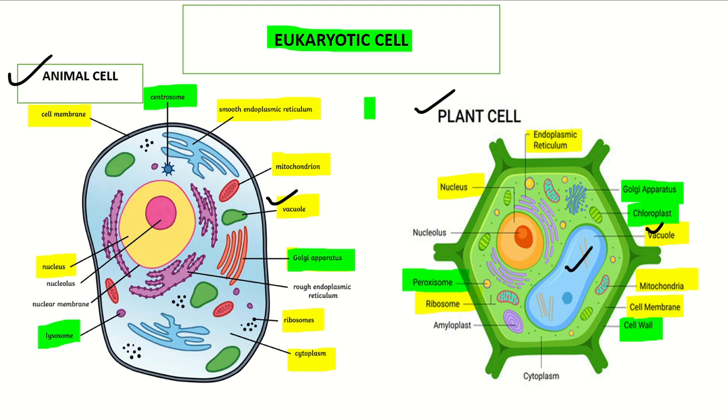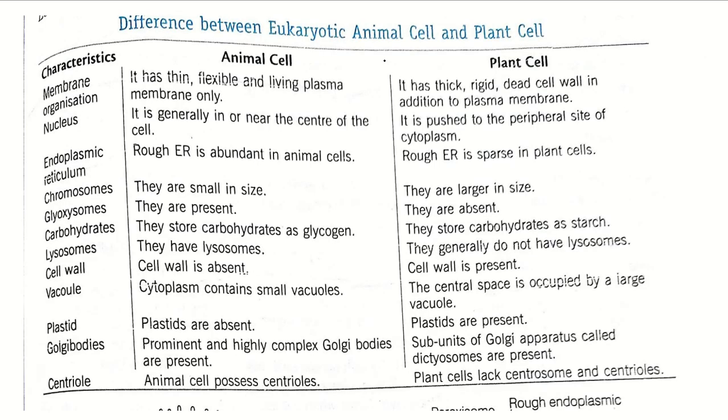You can get all these differences from this chart. If you want, you can pause the video and take the image.